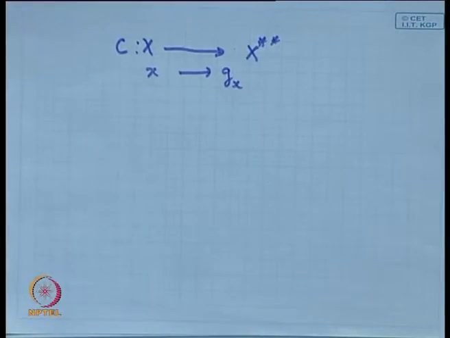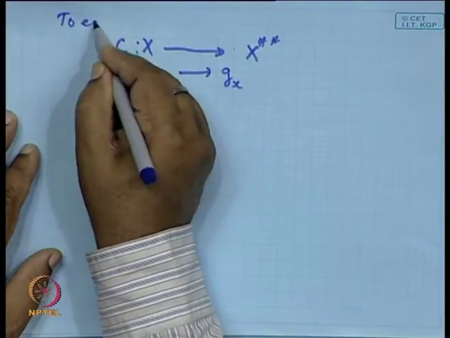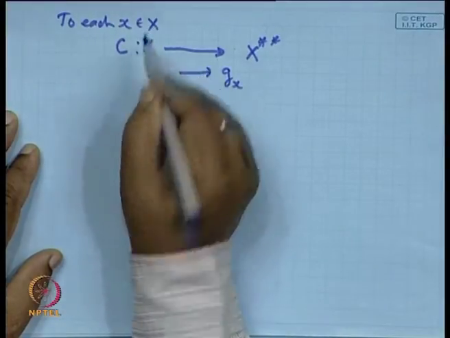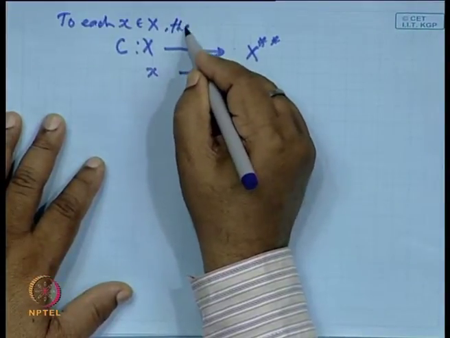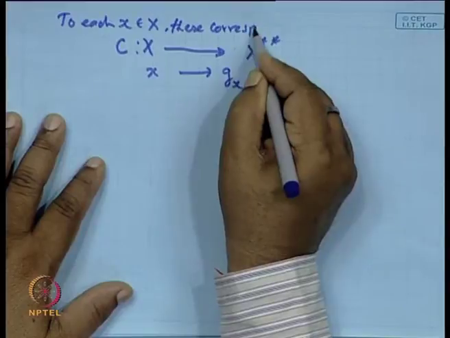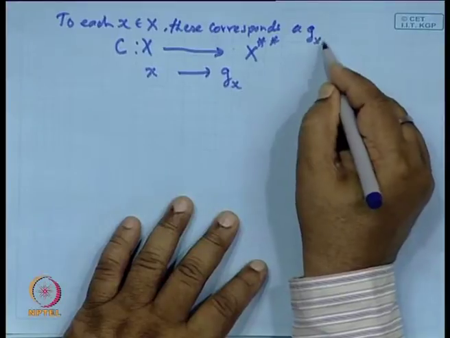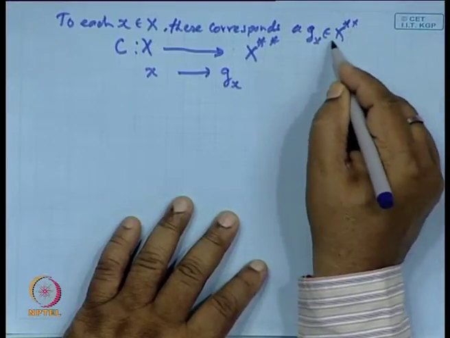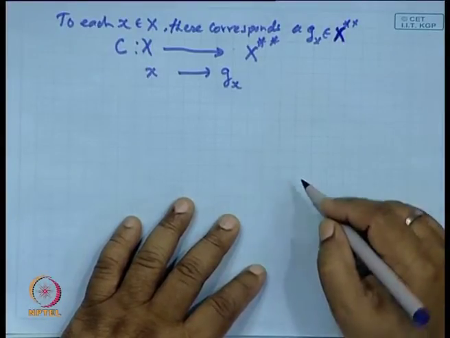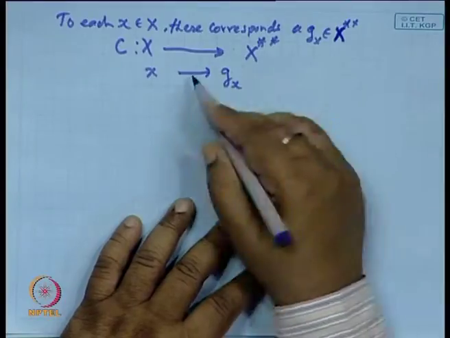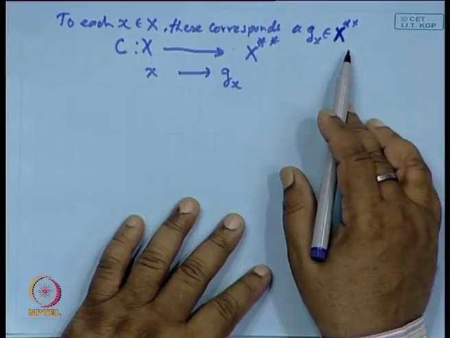So, to each x belonging to capital X, there corresponds a Gx belonging to X double star, such that this happens.